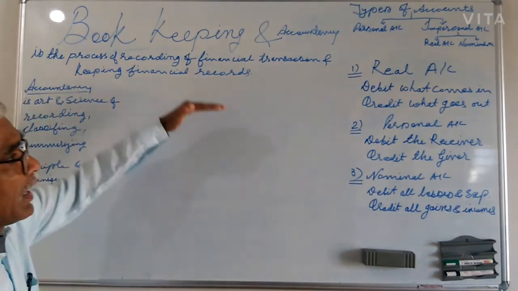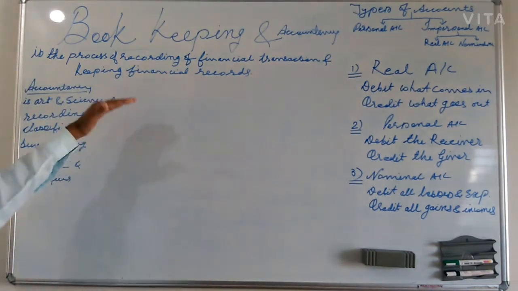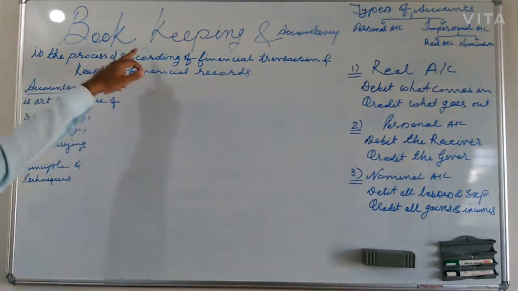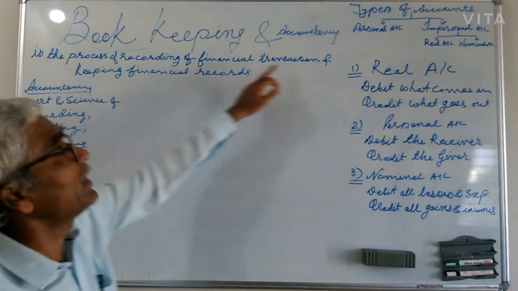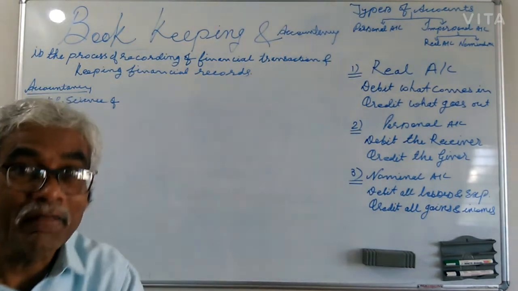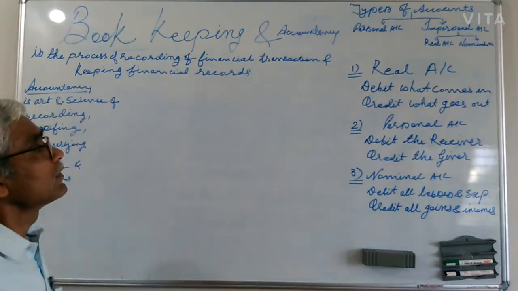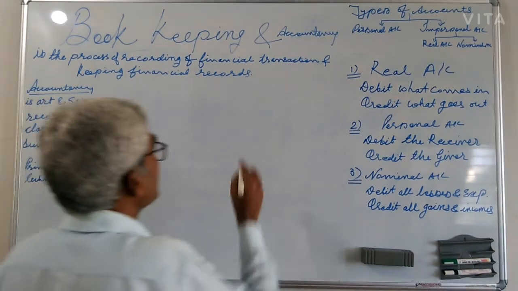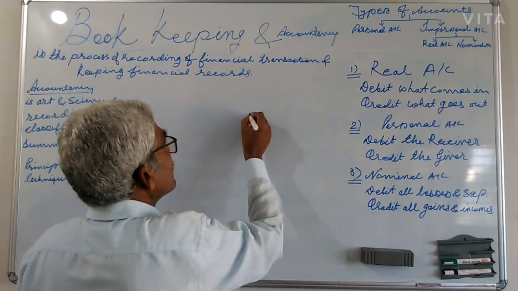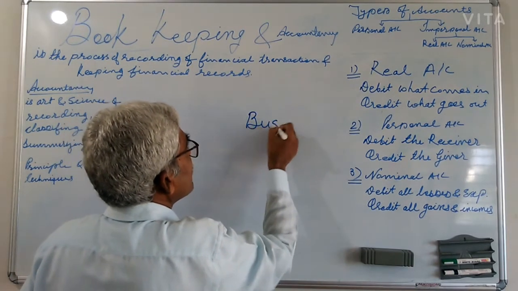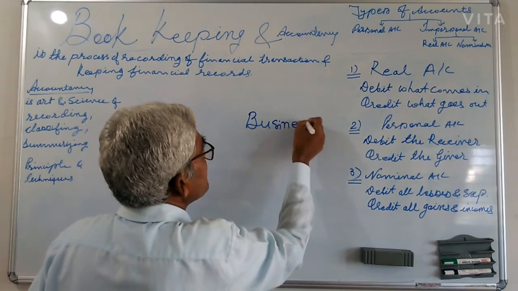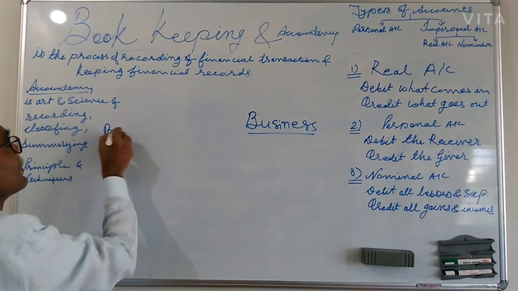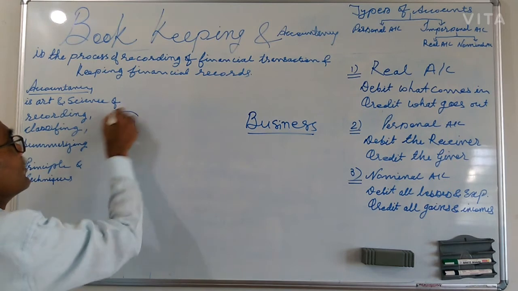So now I start to record the transactions. The base is that bookkeeping is the process of recording financial transactions. But where we have to record, I will explain that. But before this, this is a business, and this is a businessman.